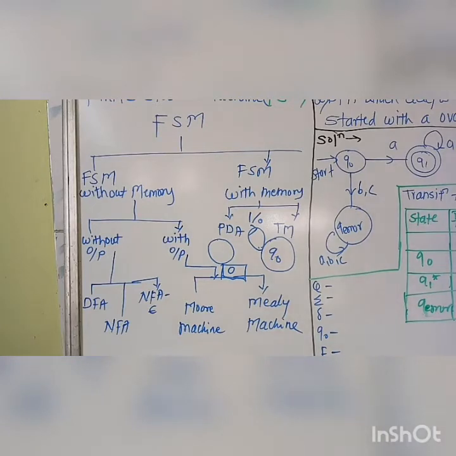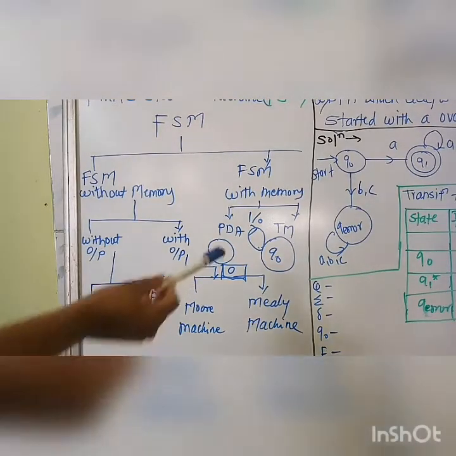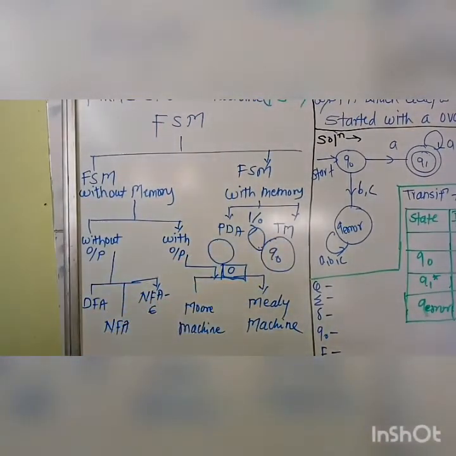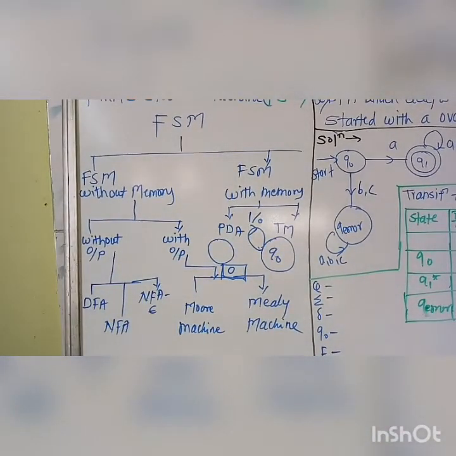Analyzing this whole tree diagram, we will shift to the next part of the FSM, that is FSM with memory. FSM with memory has two subtypes, PDA and Turing machine. PDA means pushdown automata and TM means Turing machine. I will describe one scenario by its powerful nature.